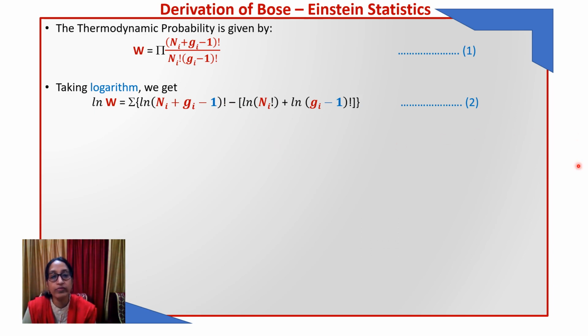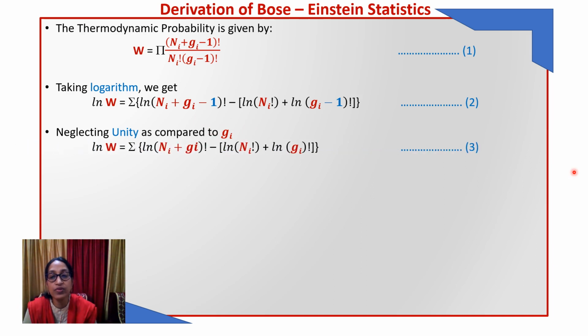Now let us solve this. How can we solve? Gi is very much greater compared to unity. So the number of energy states is very much higher, and we can neglect this unity. So the equation simplifies. This is the equation which we get, equation number 3. We have removed the 1.